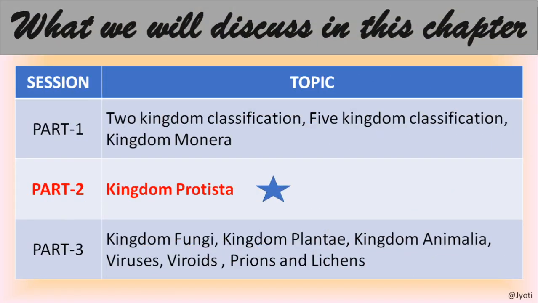In our previous part, that is in part 1, we have already discussed the two kingdom classification, five kingdom classification and kingdom Monera. As you know, according to the five kingdom classification system, all living organisms are grouped under five kingdoms. They are Monera, Protista, Fungi, Plantae and Animalia. So we have already completed up to kingdom Monera. Today we will discuss kingdom Protista. Let us start the discussion.